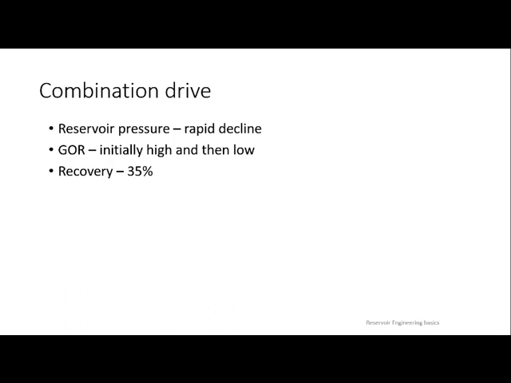I already told you, the volume of gas should be 3 times that of oil, then there is a chance of gas to act as a drive mechanism. If gas does not have 3 times the volume compared to oil, then it will not help you to push oil towards your production well. So these things can be analyzed by seismics. Seismics cannot detect oil, but it will detect gas.